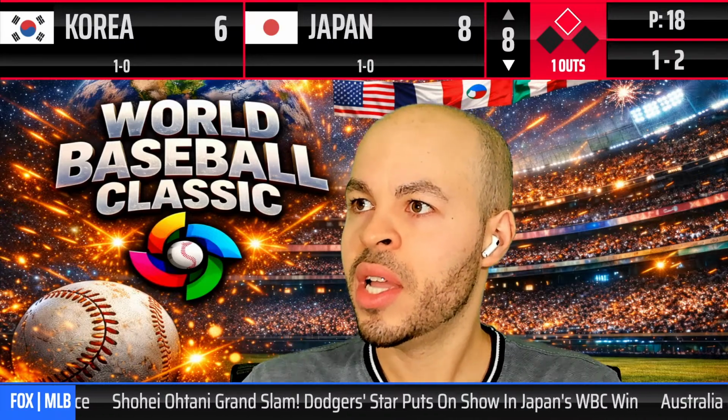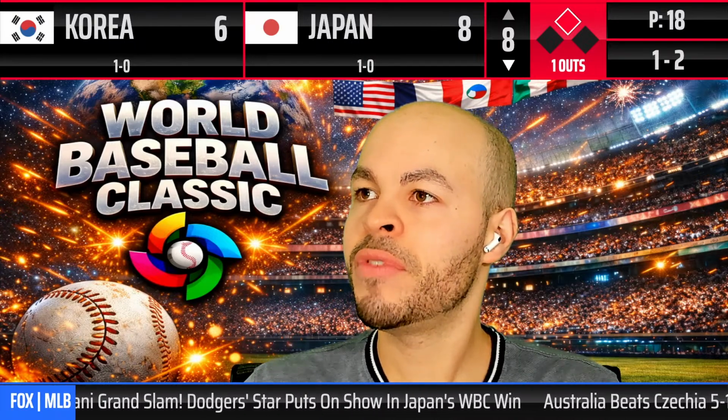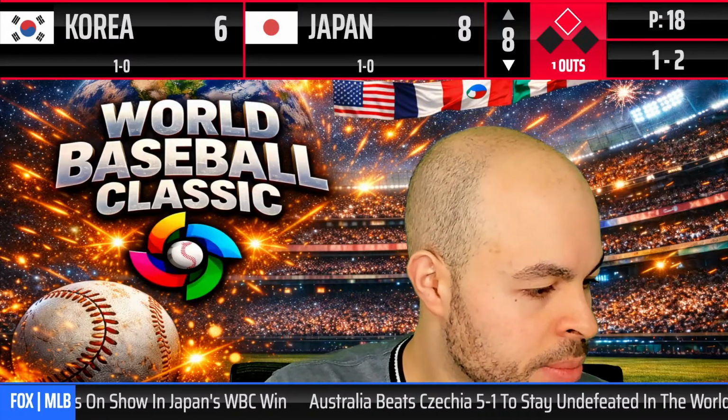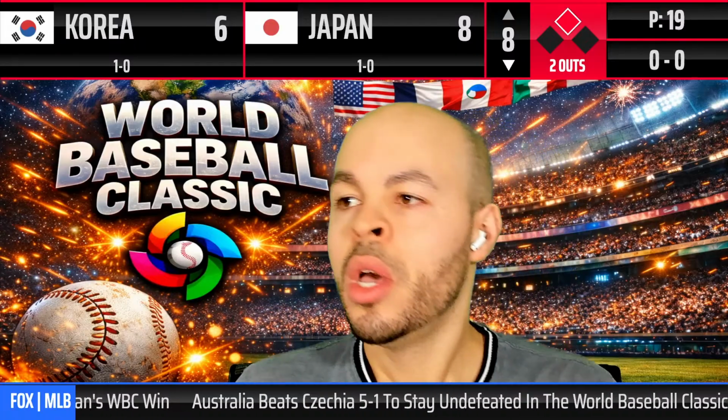Here's the pitch. That is going to be hit to the center fielder, but he makes the play. Second out. Nice play. 2 outs.